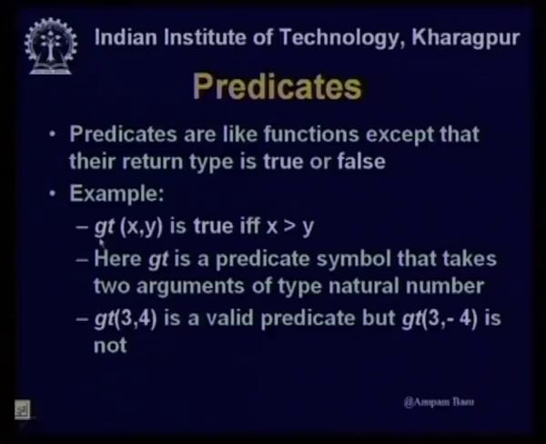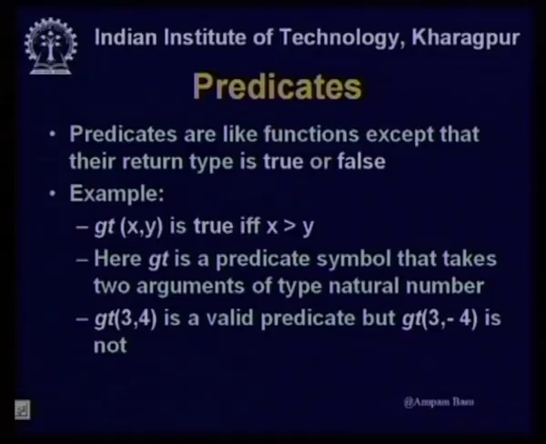Now, let us look at these examples. Greater than, GT stands for greater than, x y variables, is true if x is greater than y. Now, these are variables. You see, in propositional logic we could not deal with variables. Here in predicate logic, in functions we can have variables, and predicates being nothing but functions, we can have variables in predicates as well, and that is giving us a lot more expressive power.